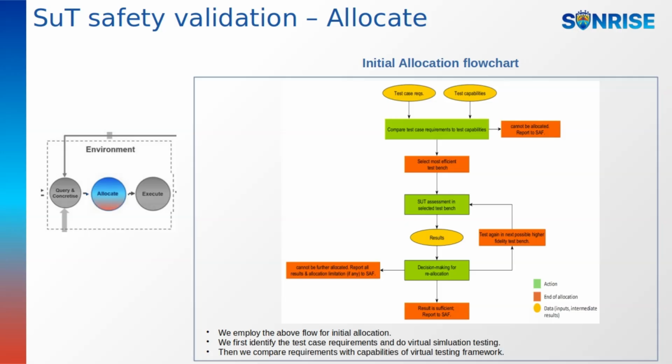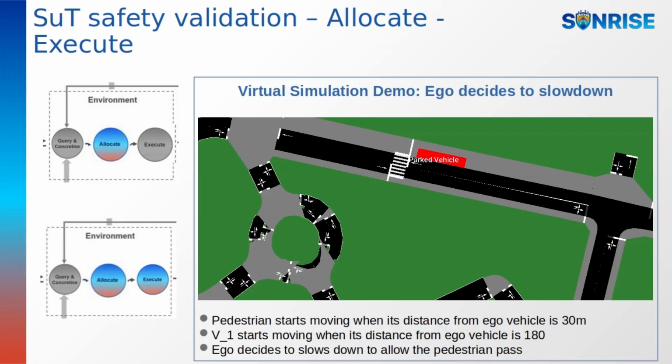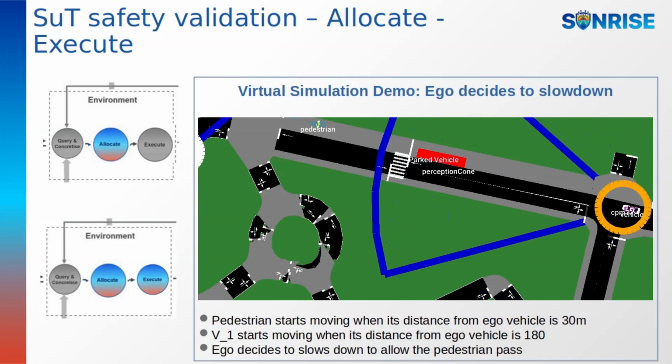The demo begins by validating the allocate phase of the SAF. Following this flowchart, we start by identifying the test case requirements and conducting virtual simulation tests. These requirements are then compared against the capabilities of the virtual testing framework to determine which aspects can be evaluated virtually and which require a hybrid setup. We now present the virtual simulation based on the initial setup.